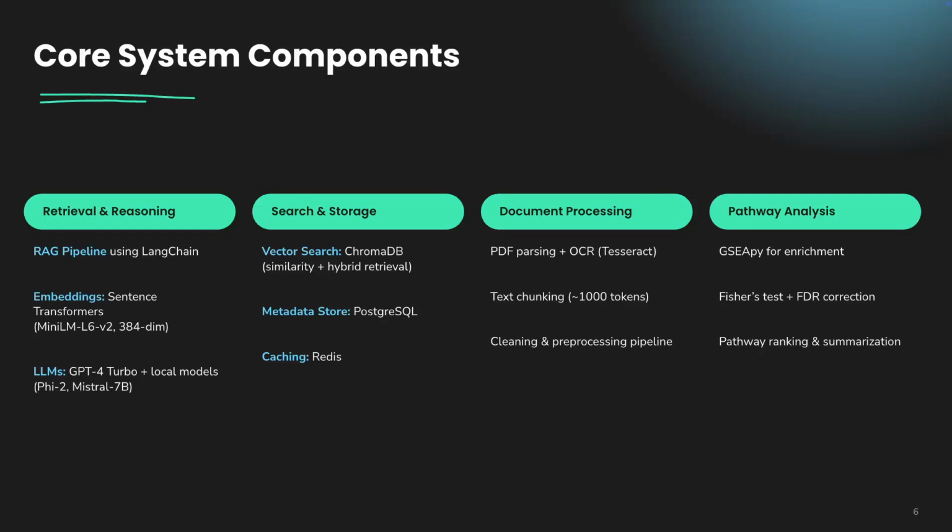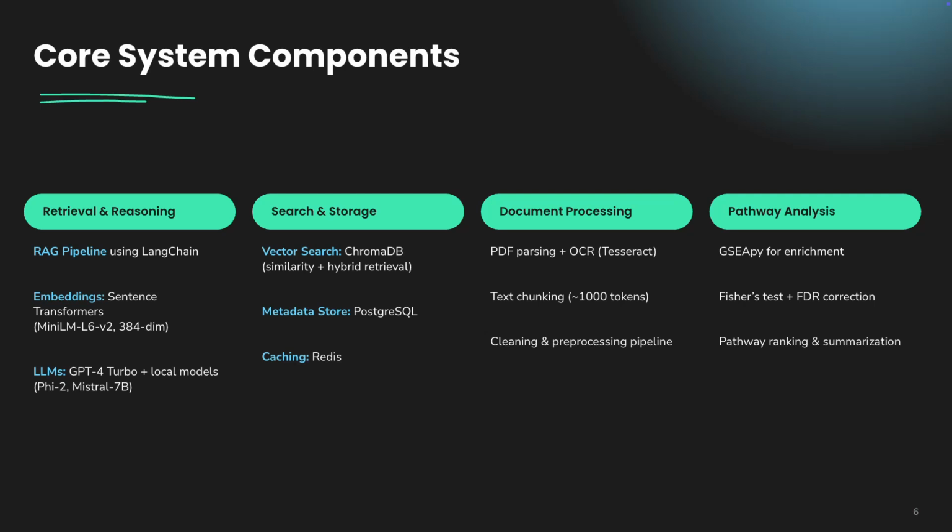Moving on to the core system components that power EyeQ. Our process begins with document parsing. This involves PDF parsing with OCR, text chunking into manageable pieces, and a robust cleaning pipeline. Next is search and storage. We utilize a RAG pipeline built with LangChain. Our vector search is handled by ChromaDB for both similarity and hybrid retrieval, with PostgreSQL managing the metadata and Redis for caching. We use sentence transformers for our embeddings.